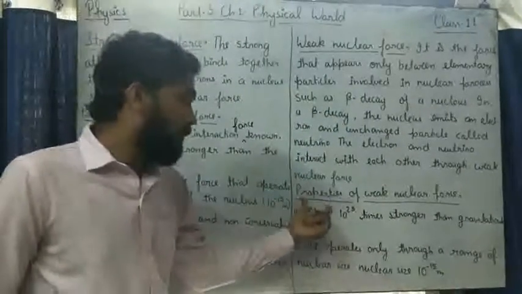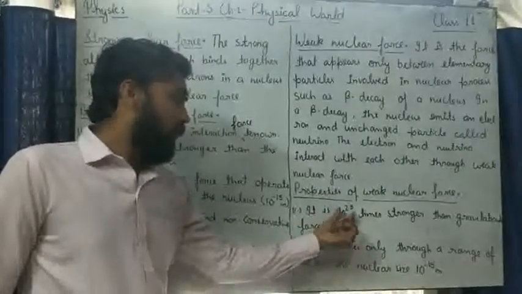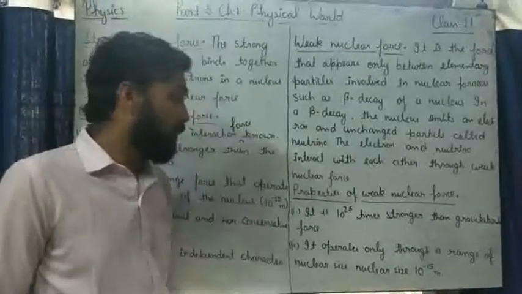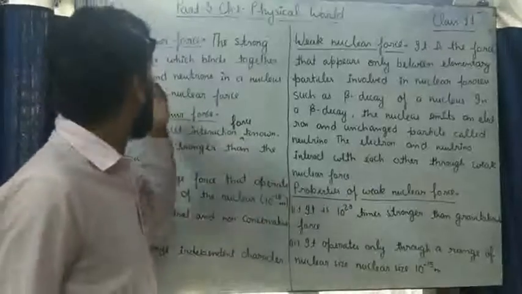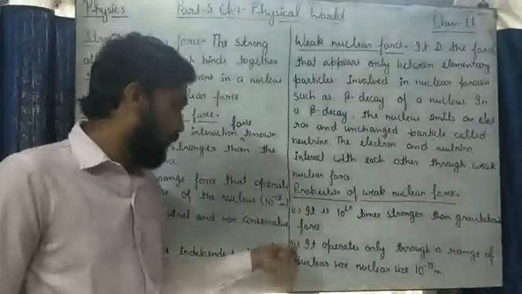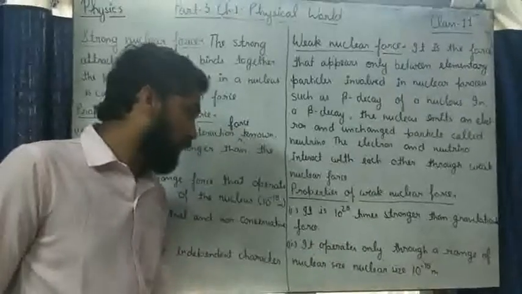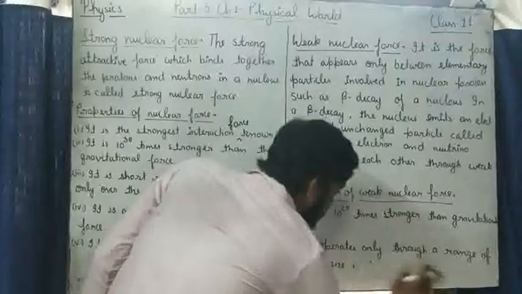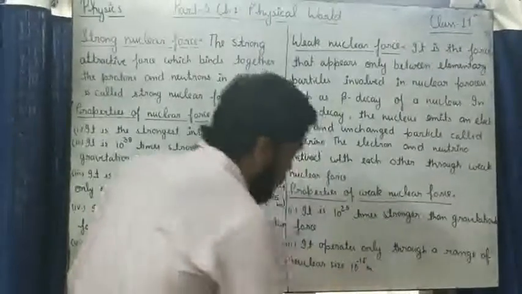Now there are some properties of weak nuclear force. It is 10^25 times stronger than gravitational force. It is also a strong force but lesser than strong nuclear force. Number two, it operates only through a range of nuclear size, that is 10^-15 meter.